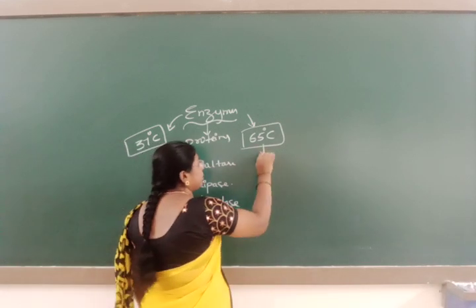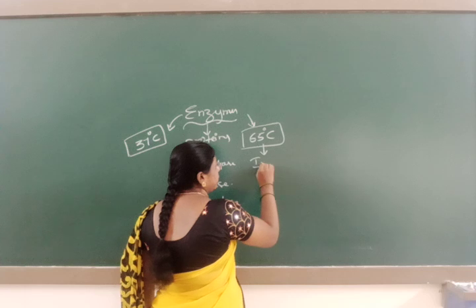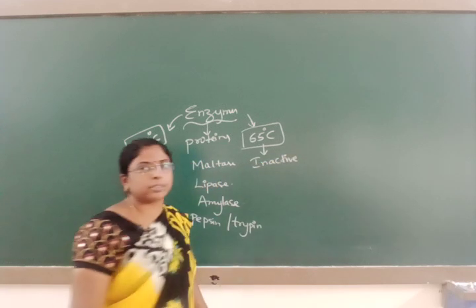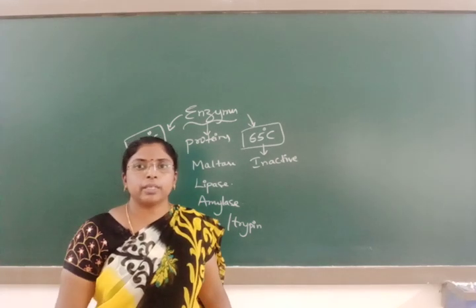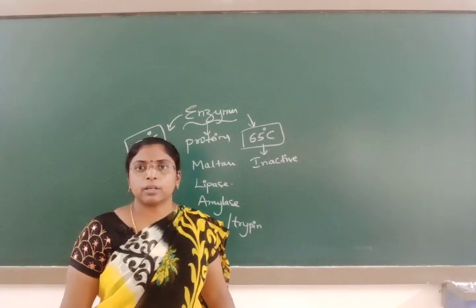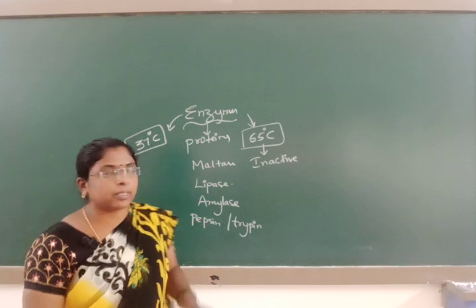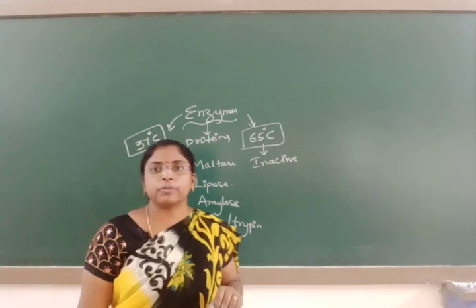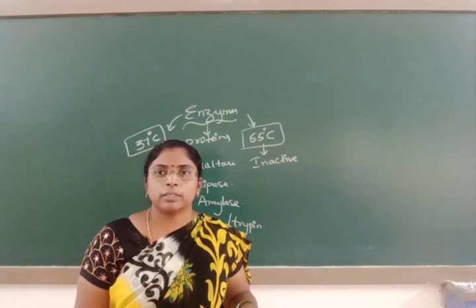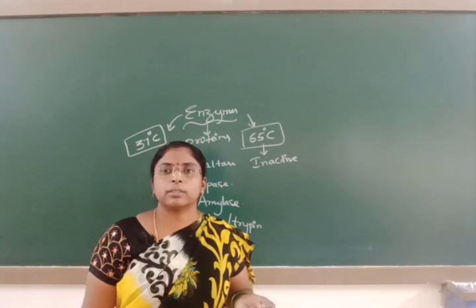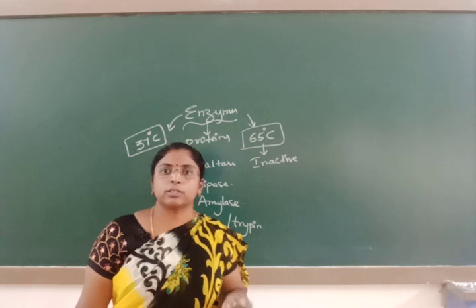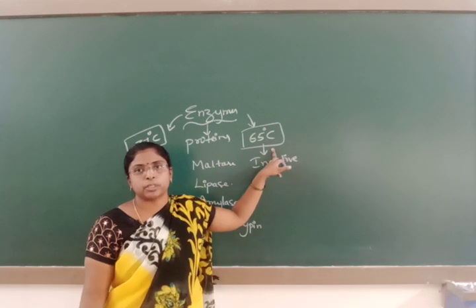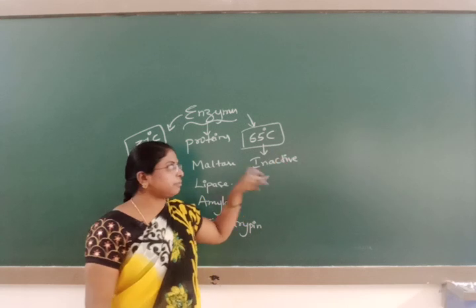They are inactive or ineffective at 65 degrees Celsius or above. The enzyme activity is not observed here. When it is 37 degrees Celsius, the activity of the enzyme is very high. As the temperature increases, the activity of the enzyme decreases, and it is totally ineffective when it reaches 65 degrees Celsius or above.